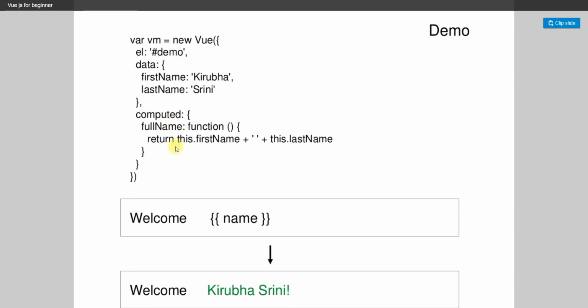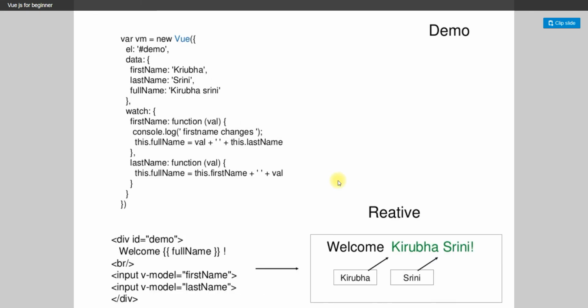So if we give the curly braces and the name, welcome, it will pass the value, welcome Kirva Srini. If you type here, it will automatically pass the value here so easily. The other thing is reactivity. What does reactive mean? Reactive means that what you type will show at the same time, so it will be like a live demo.